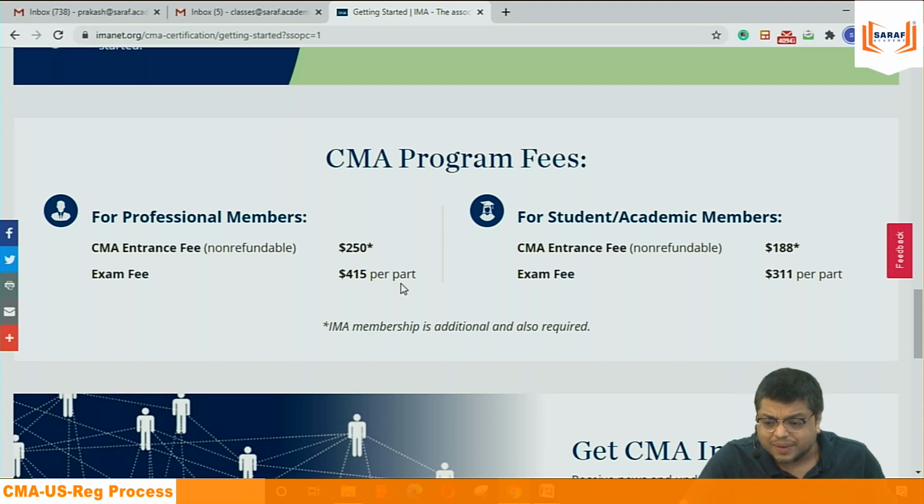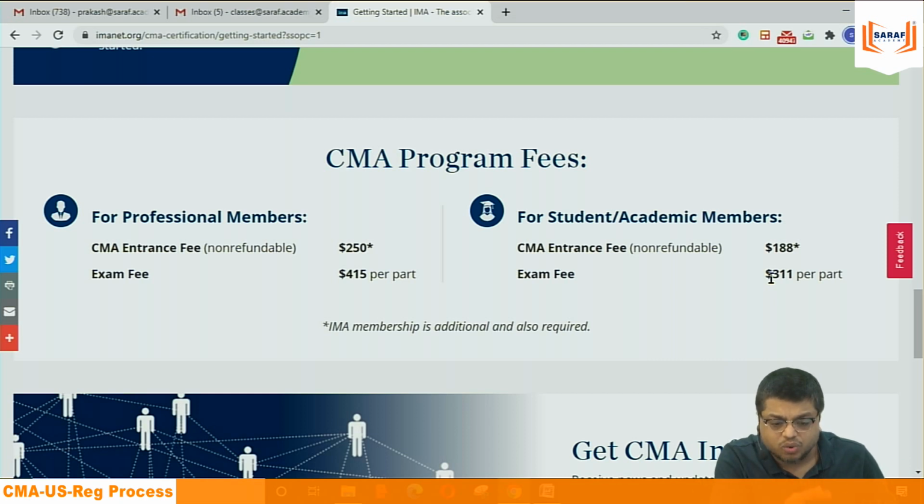Now, what happens that most of the times up till now I have seen that this exam fee is $415. But if you are purchasing Wiley material, Wiley question bank, then this $415 is reduced, say this term when the students booked the exam. In place of 830, it was $600. In place of 622, it was $450.